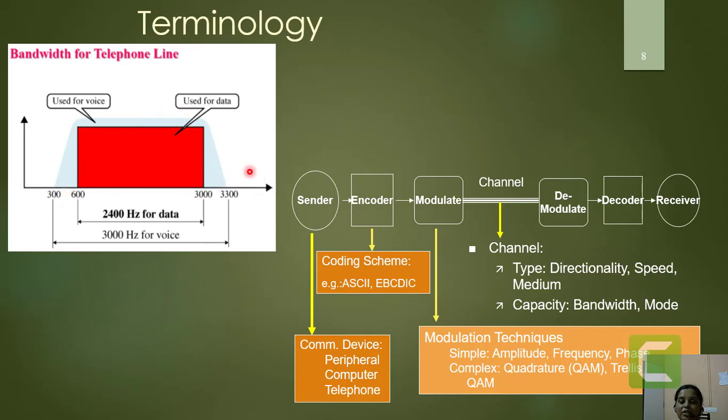If such a situation is there, then and only then will the reconstruction of data be proper at the receiving end. Otherwise, in the transmission of a signal on the channel, we will get different errors, either attenuation of the signal or a major amount of the information signal getting lost over this channel.